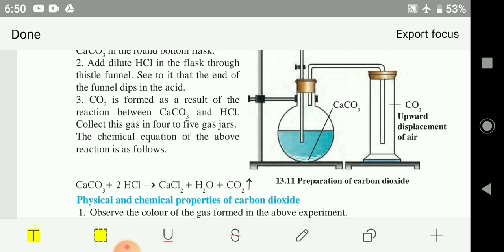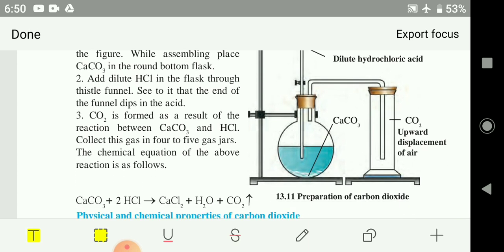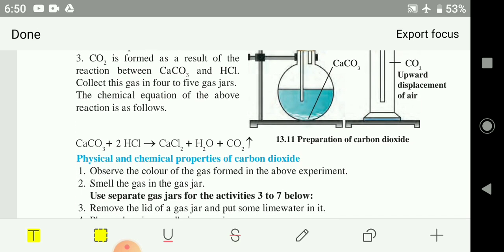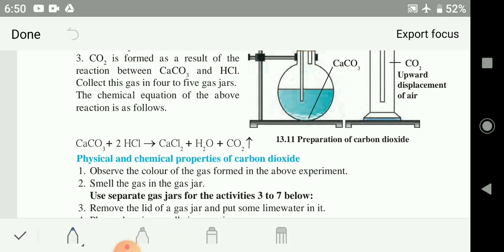See what you have to take in the flask: calcium carbonate, and then cover the flask with a 2-hole cork. From one hole pass a thistle funnel, and from another hole pass a bent tube. Another end of the bent tube passes into a gas jar. Cover the mouth of the gas jar. Pour dilute hydrochloric acid onto the CaCO3. Now you will get the reaction.